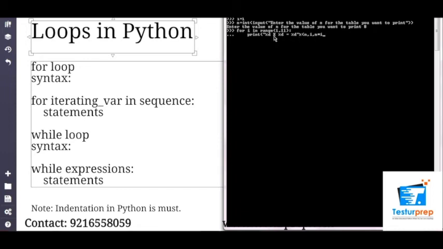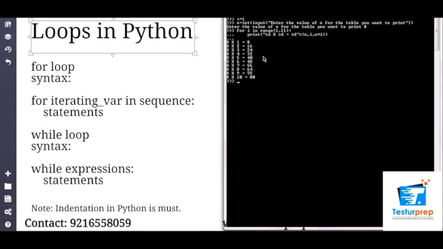So these are the three values that we are calling here, and then we close it, and we close both. The number of parentheses you are adding are to be closed as it is. You cannot leave any parenthesis open. So now that I've created my program, now let's see what it gives me. It gives me 8 into 1 as 8, 16, 24, 32, and so on. So here this is how we are going to print a table in a for loop.